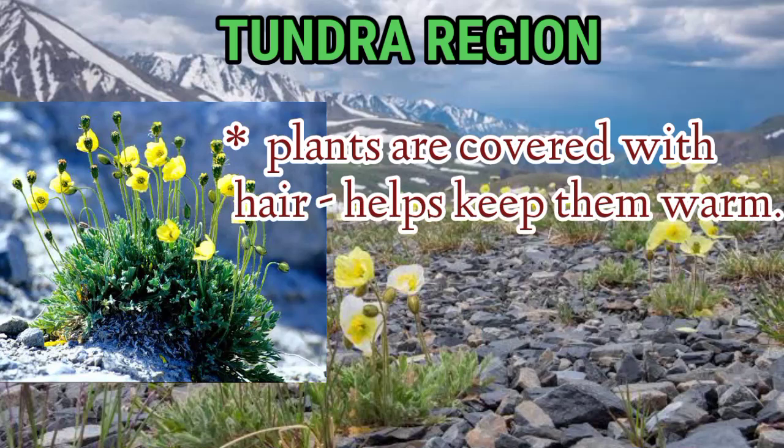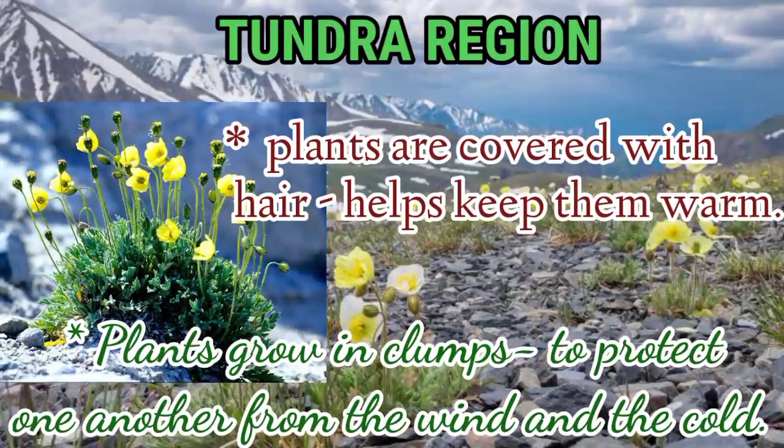Some plants are covered with hair that helps keep them warm. And some plants grow in clumps to protect one another from the wind and the cold. Here, clumps means a small group of plants that grow closely.